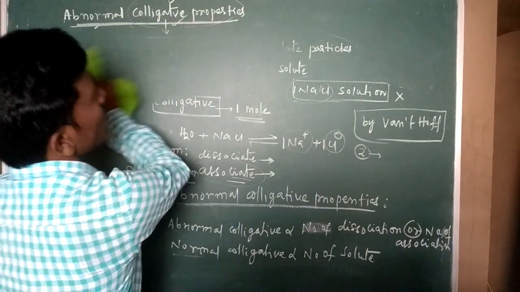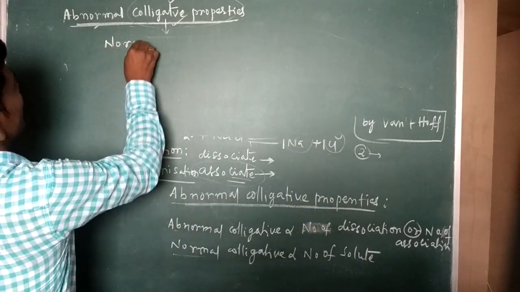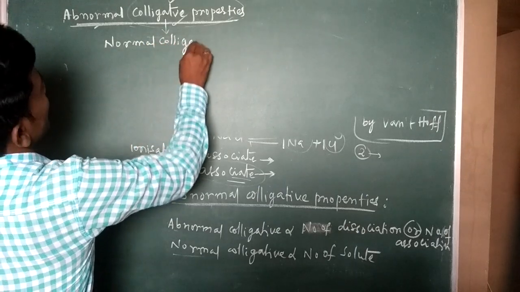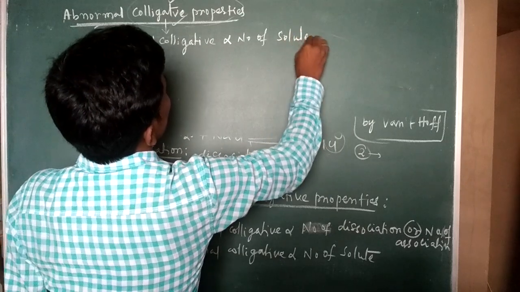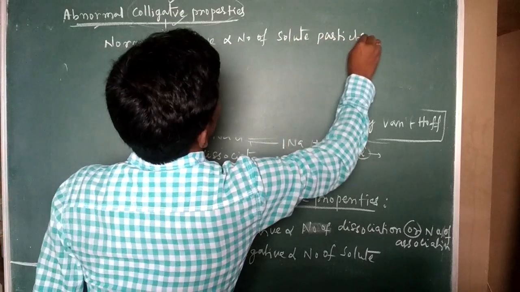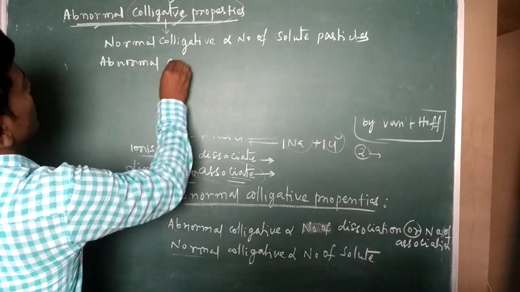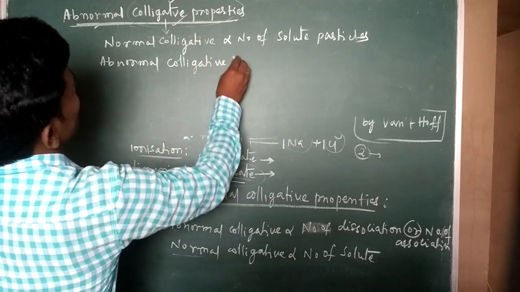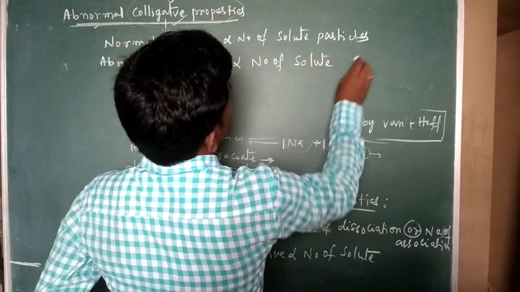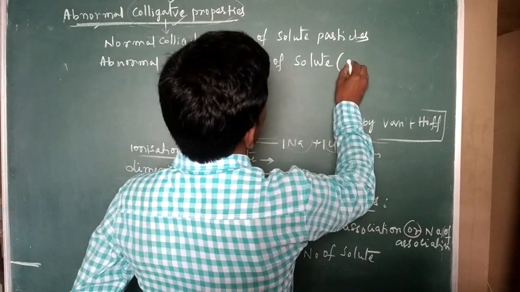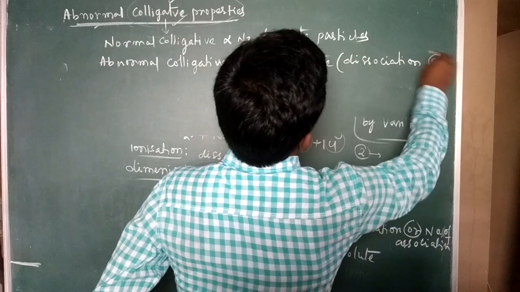Once again, I want to write clearly on top of the board. Just write: normal colligative properties is directly proportional to the number of solute particles present in a solution, and abnormal colligative properties is directly proportional to the number of solute particles, so either dissociation or association.